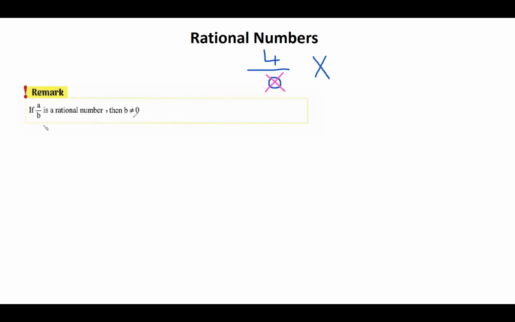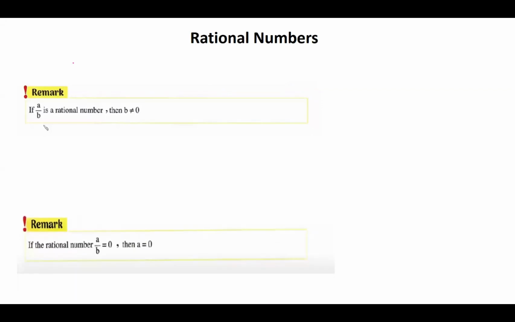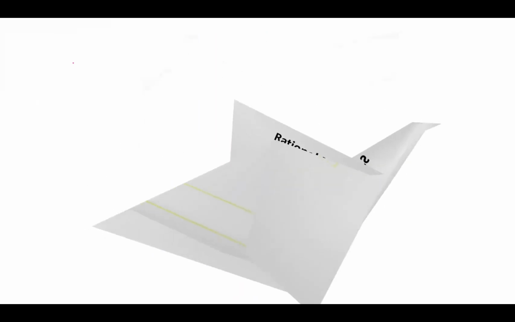You have a condition. You must put in the denominator any number except 0. So the B, or the denominator, can't be 0. What about the numerator? Can I put the numerator, or letter A, here as a 0? Yes, we can. We can choose any number. In the numerator, we can put the 0 or any other number. Okay? So this is our lesson today.